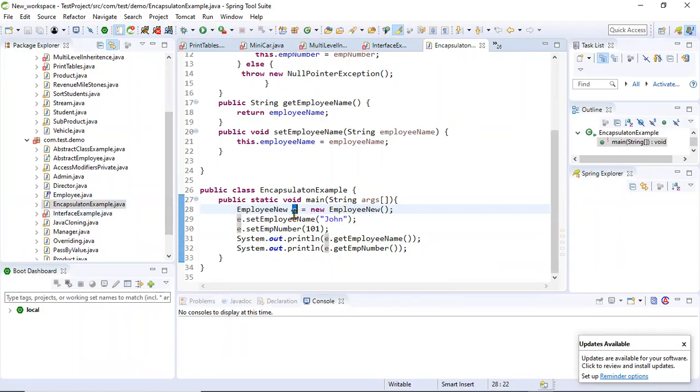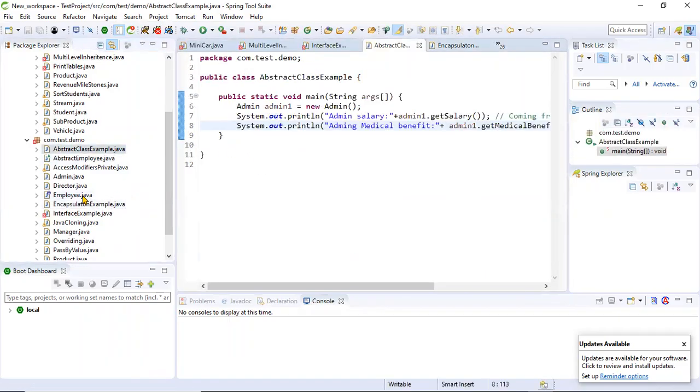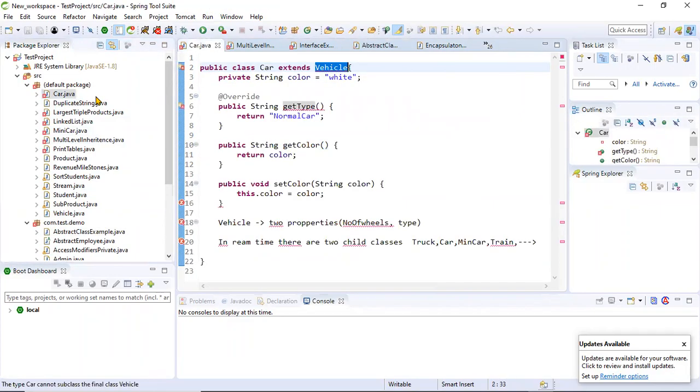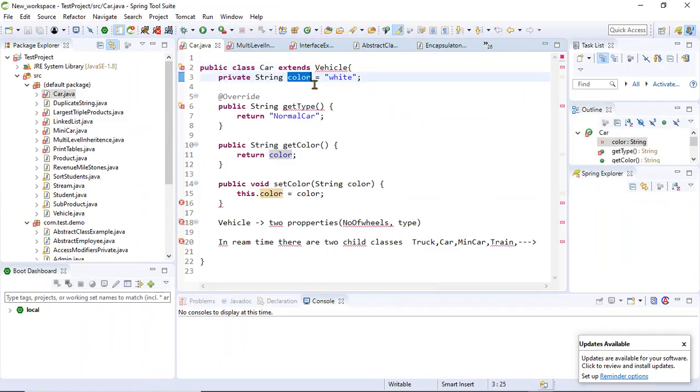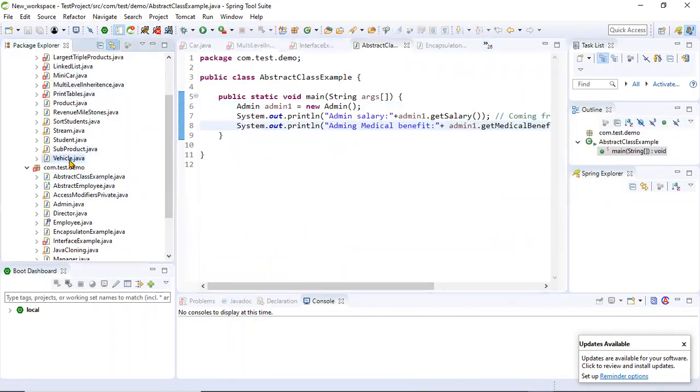This employee is the object. Okay, here, let me look at. Yeah, here string. Color, this is like string is also kind of object.